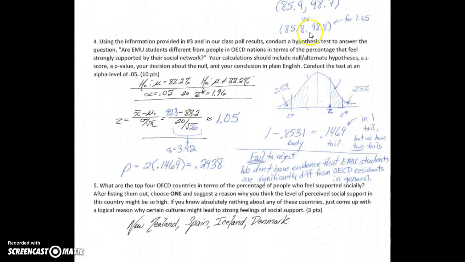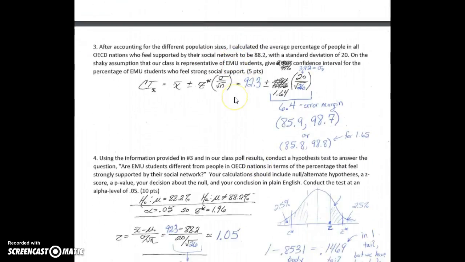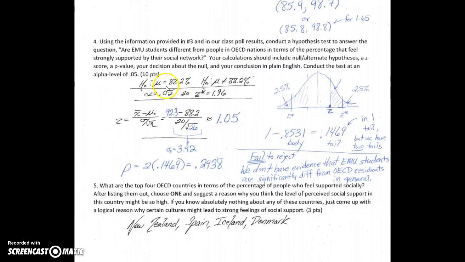Question number 4, we're doing a hypothesis test. So now what we're doing is we're looking at EMU students versus all of the people in these 30-some OECD countries. So we're going to need to pull some figures here from number 3. Let's go through step by step.